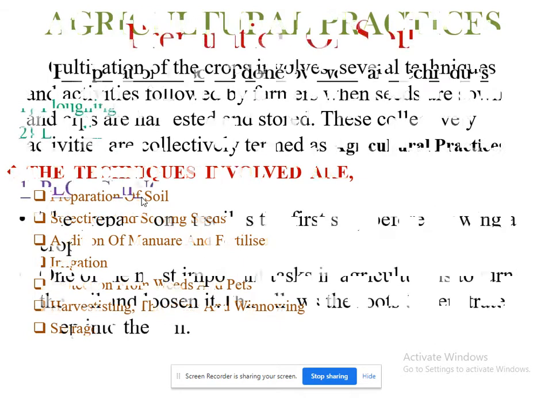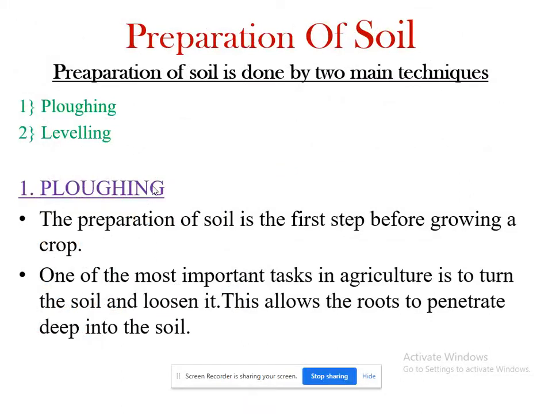First one, we will study preparation of soil. In preparation of soil, there are two main techniques. First one is plowing, second one is leveling. What is meant by plowing? The first step before growing crops is preparation of soil. One of the most important tasks in agriculture is to turn the soil and loosen it.